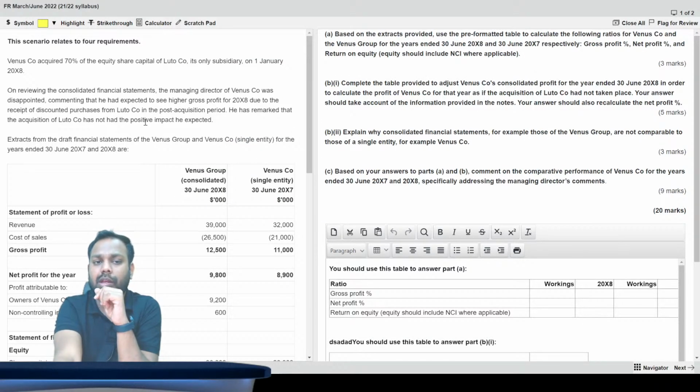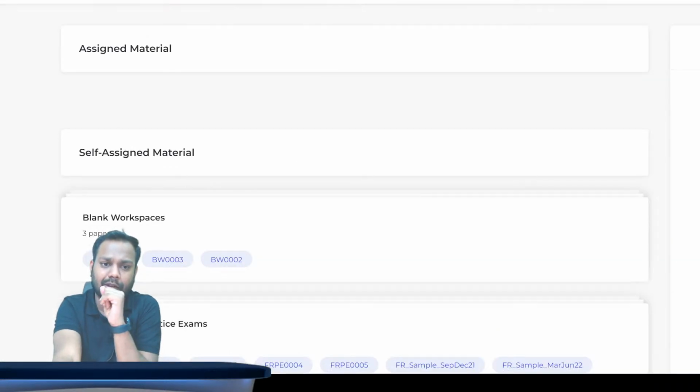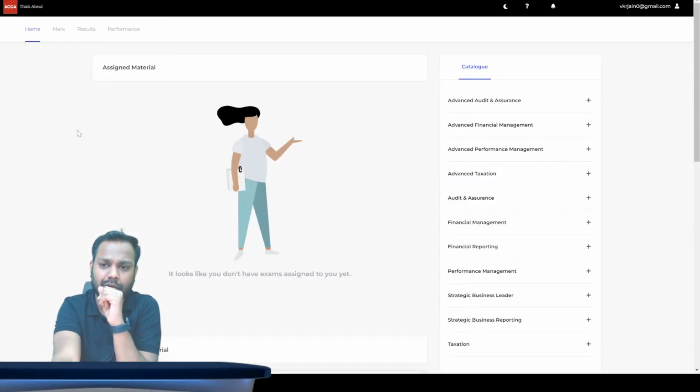As soon as you click, it will show you the questions. They will definitely show you the instructions also, but since I have already opened this paper in the past, it is not showing me those instructions. It's directly showing me the questions. But if you want to see how exactly it will happen in the exam, I'll show that as well. Don't worry, just give me a minute.